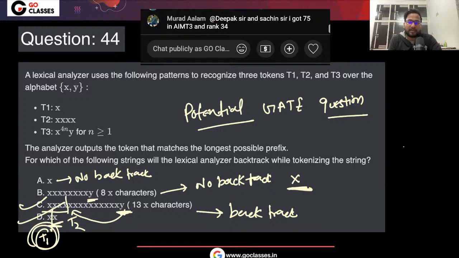So maximum marks are in this. Maybe some of the attempts were not submitted, but that's fine. We will regenerate the result, but most probably the top 100 will not be changing. Maybe 200-300 were not submitted, so I've just submitted them, and then we will regenerate the results, but that's fine. Okay, so let's move to the next question. What was the current maximum marks? It is 88, which is fine.